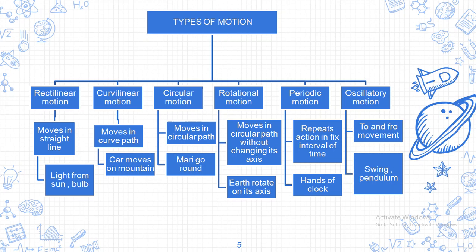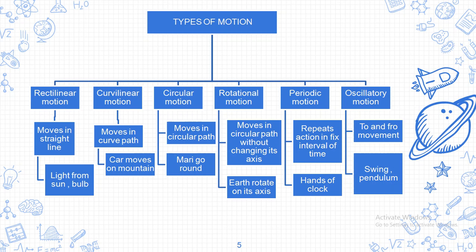Now rotational motion. Rotational motion means if a body or an object moves in a circular path without changing its axis or changing its side, it is said to be in a rotational motion. For example, you know that without changing its axis, the earth is continuously rotating, following the circular motion. So it is said to be in a rotational motion.